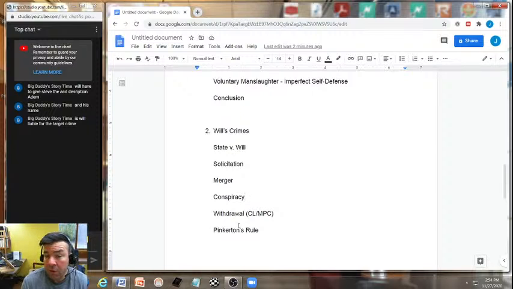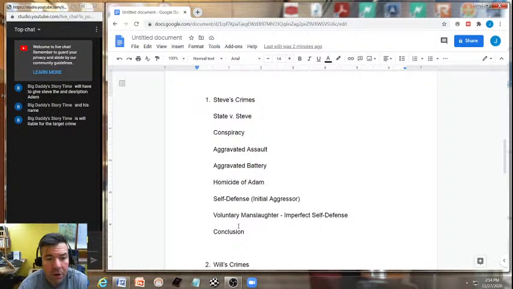But under the Model Penal Code, he would be liable not only for the conspiracy, but also for the target crime and all the criminal acts that result from committing the target crime. And that's what we talk about up here for Steve. Just jumping ahead a little bit, this would be our aggravated assault and battery of Adam.